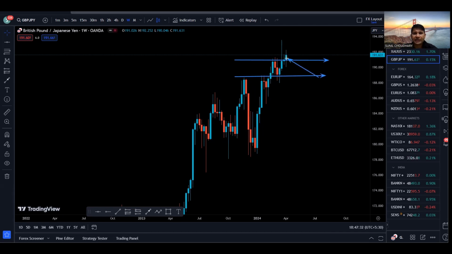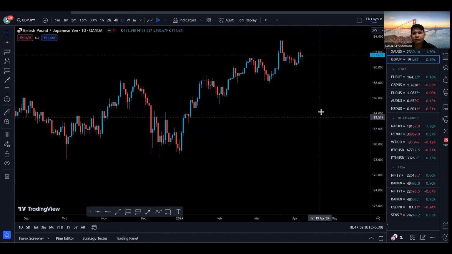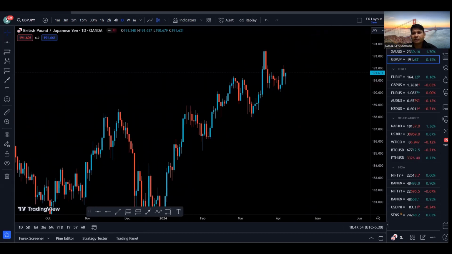We have the last weekly candle close above this resistance, and we have this wick to fill on the left hand side. So I see the next weekly candle basically to open up, grab some liquidity, and continue going to the upside to fill this wick on the left hand side. That is something I see on the weekly time frame. Now let's go to the daily time frame to see exactly what is happening on the daily time frame. Daily time frame is also very much bullish, because we are making higher highs and higher lows.